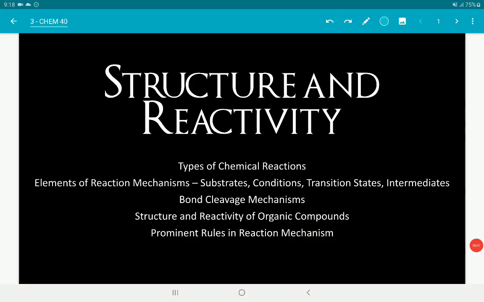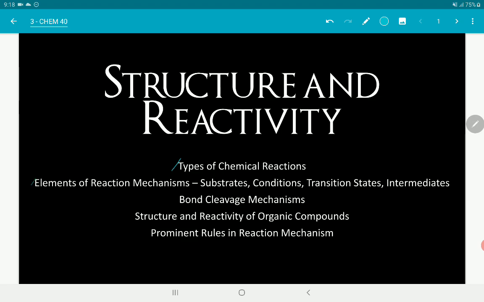So in this video, we'll be discussing structure and reactivity. So it involves the properties and the tendencies of each organic compound to react a certain way. Tapos, i-describe din natin dito kung paano nagtatransform yung mga reactants papunta sa products. So in this discussion, we'll be studying the different types of chemical reactions, okay, sa organic chemistry.